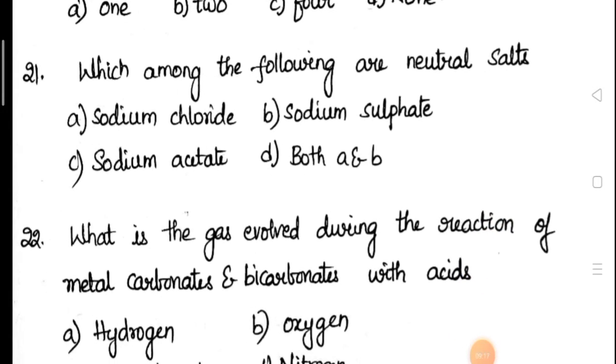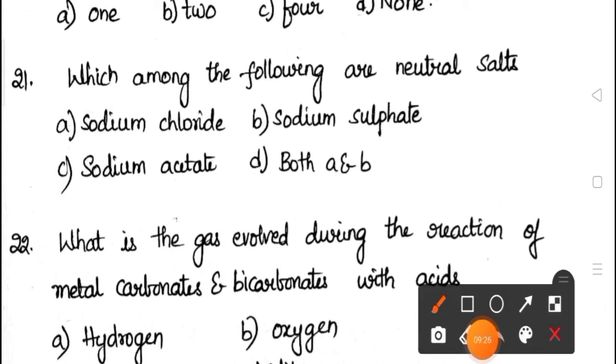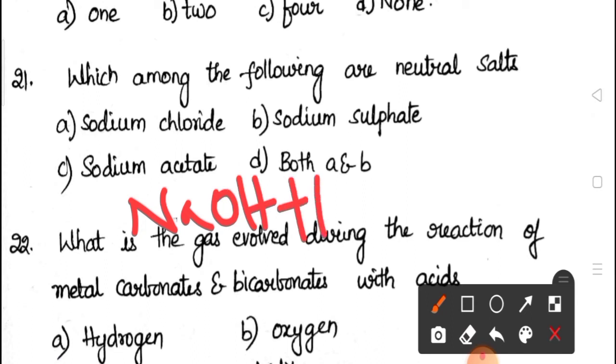Okay. Coming to the 21st question. Which among the following are neutral salts? Neutral salts are formed by the reaction of a strong acid with a strong base, or the reaction of a weak acid with a weak base. In either case, they will form neutral salts. Sodium chloride is formed by the reaction of sodium hydroxide and HCl. So it is a neutral salt.